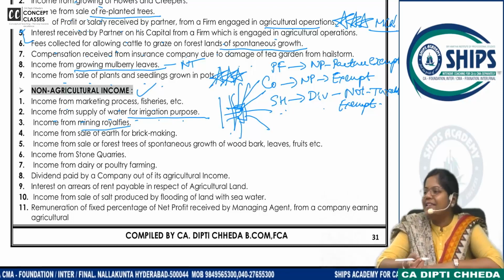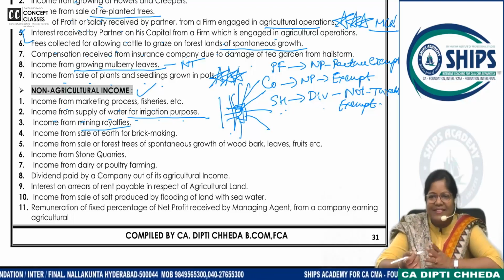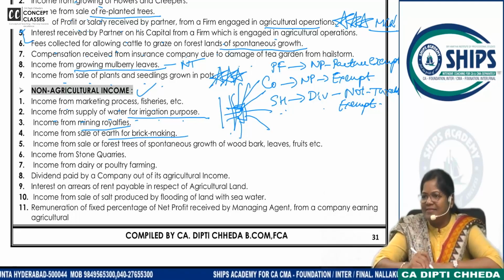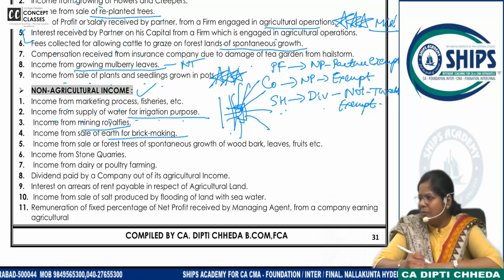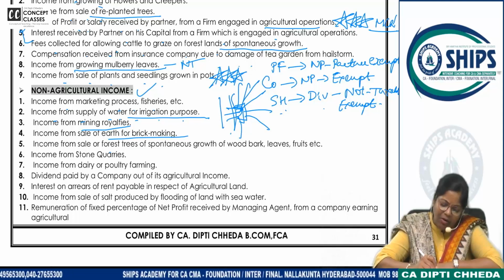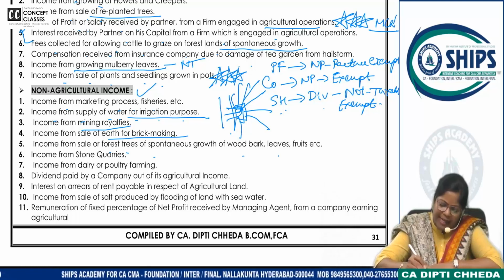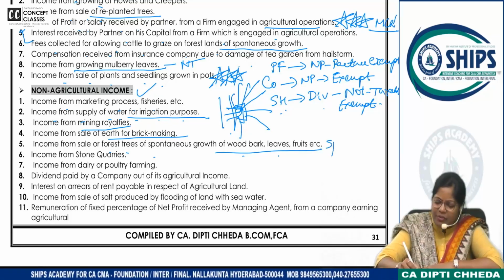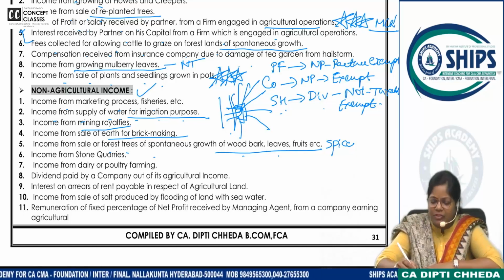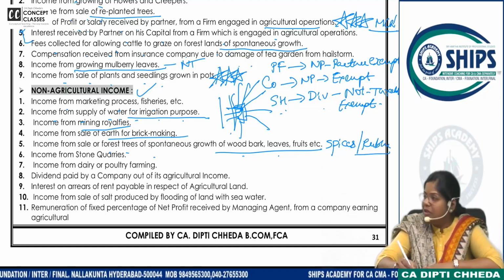Income from mining activities. Mines are all agricultural land, but mining is taxable. Income from sale of earth for brick making. Just now I told you, for brick making they use that kind of mud. Income from sale or forestry of spontaneous growth, wood, bark, leaves, fruits, etc. Especially, if you go to Kerala and all, they will show you spices and gardens, and the rubber plantation, and all these grow naturally.